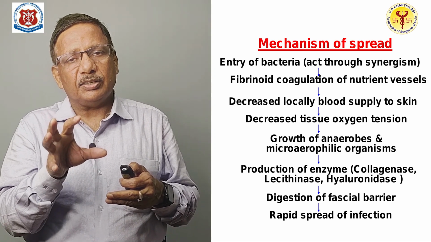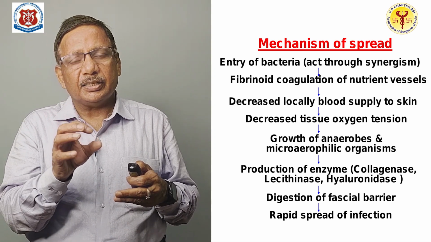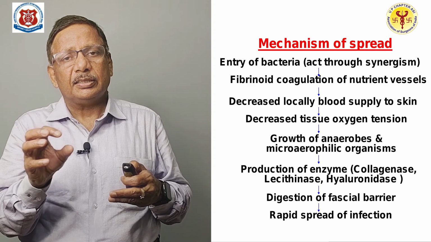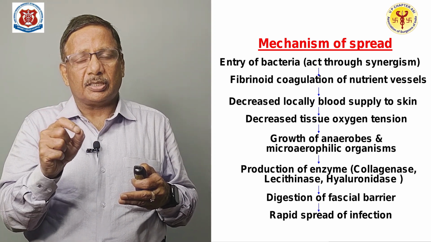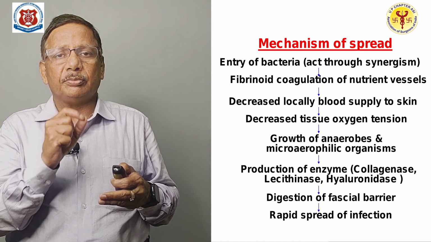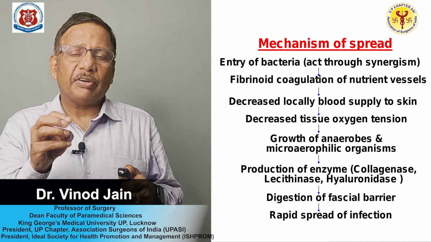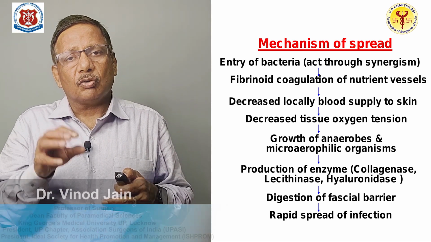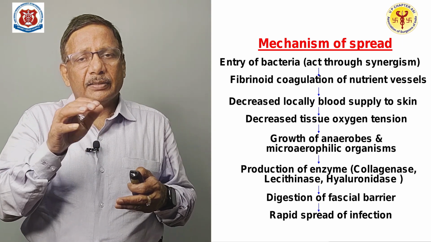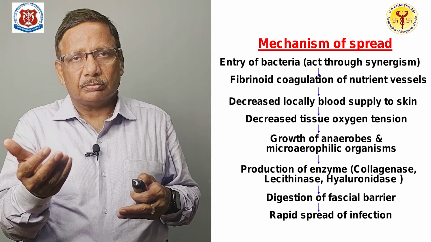Once these vessels are obliterated, there is skin ischemia, that means poor oxygenation, and you can measure that through transcutaneous oximetry, that is TcO2, and you will find that the oxygenation of the skin is reduced. Once the oxygenation is reduced, the anaerobic bacteria will grow.